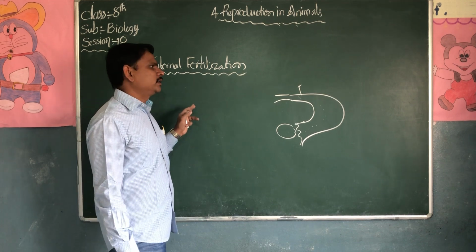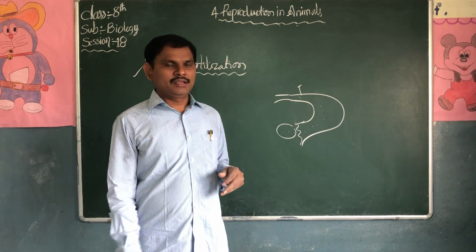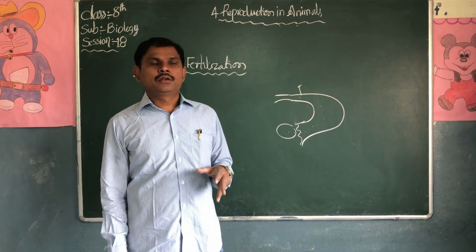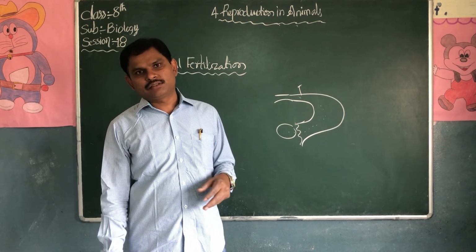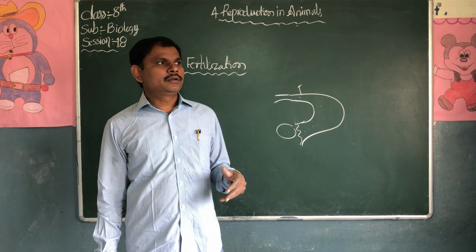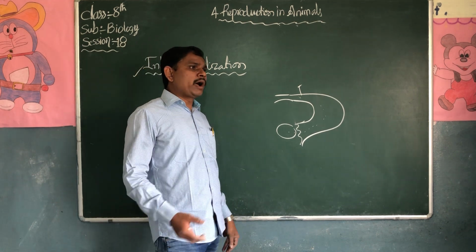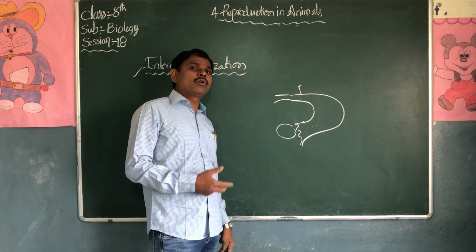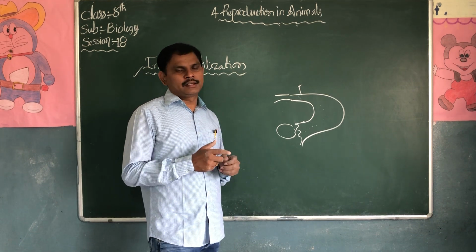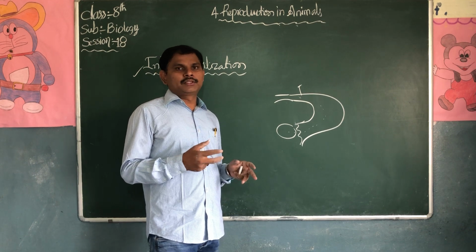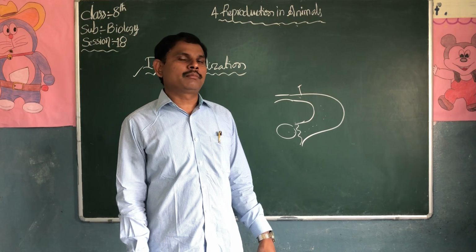External fertilization we can see in frogs and fishes. Millions of sperms are released into the water by the male frog, and a large number of eggs are also released. Why will the frog release more eggs? Because there is a chance that only some eggs will fuse with the sperms, and others will not. That's why they release a large number of eggs.